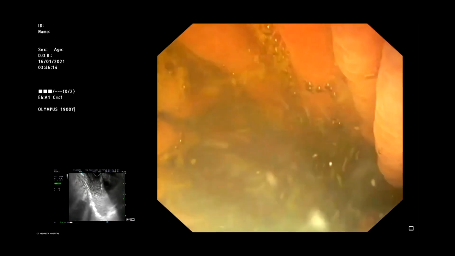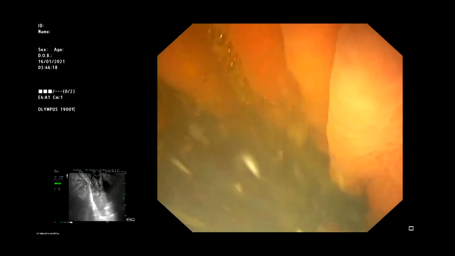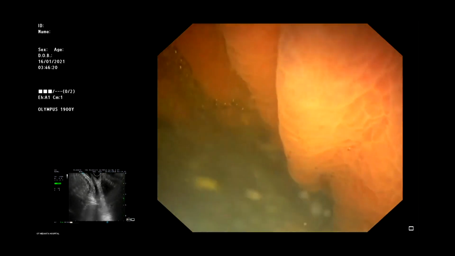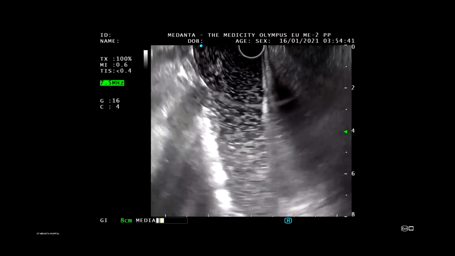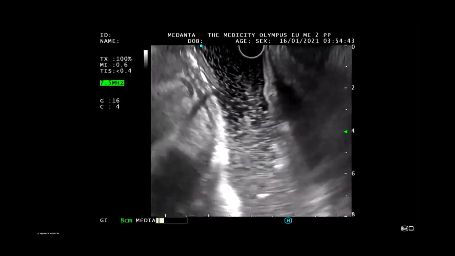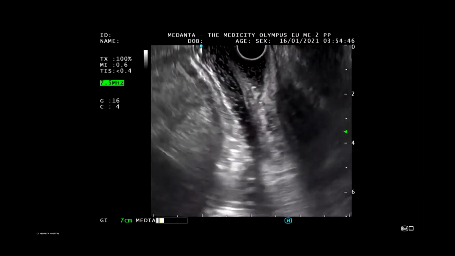Is my EUS view visible? Kindly make it large. It's visible, but it should be large. More water. Can you just enlarge the EUS image, please? Yeah, reverse the images, please. Is the EUS image enlarged? Yes.